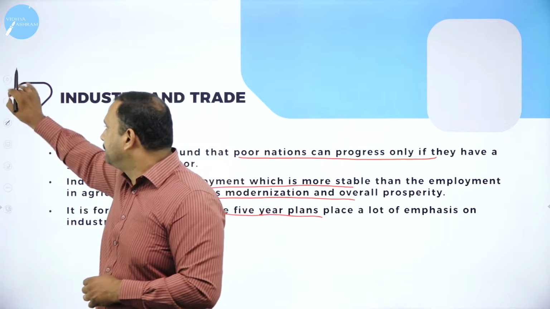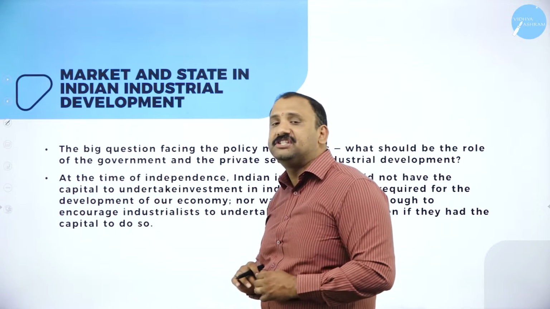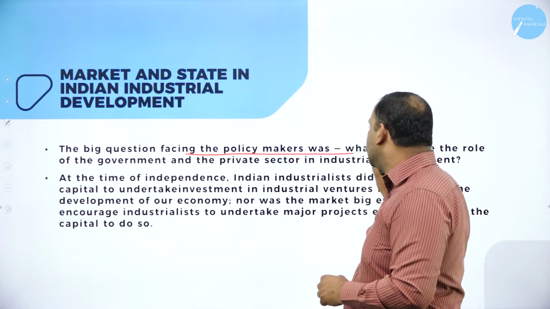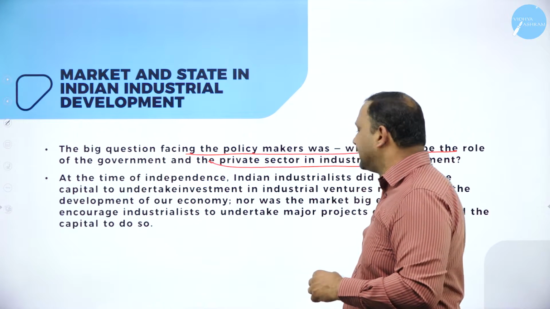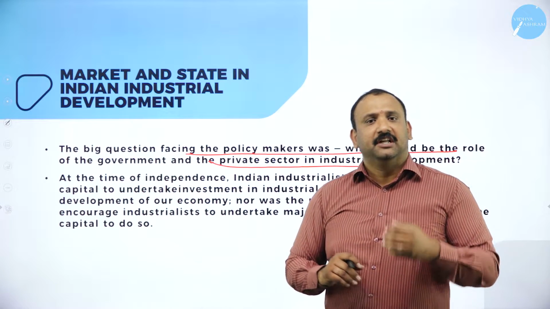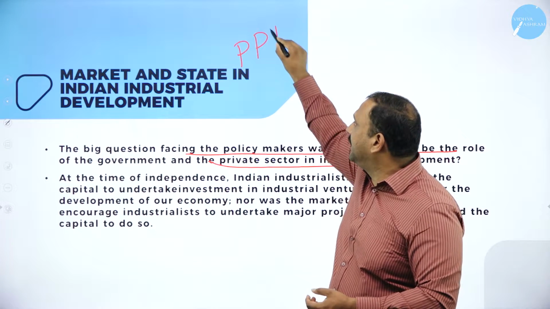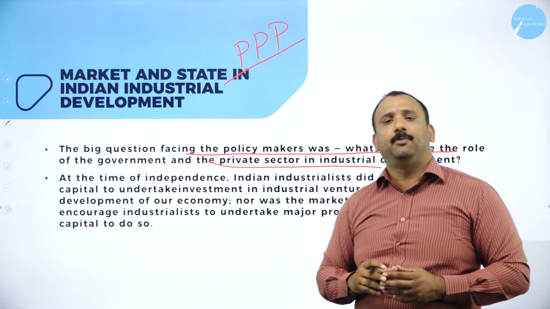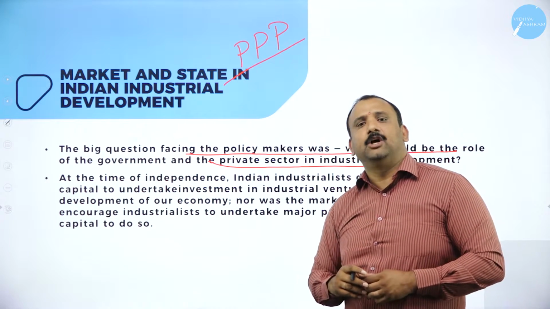Now moving forward, market and the state in industrial development altogether. The big question that was facing the policy makers was what should be the role of government and the private sector in industrialization. As I told you in my previous sessions, the concept of PPP, that is public-private partnership, was a very big question that was running in the mind of the policy makers, running in the mind of the Planning Commission. So what exactly should the government do?